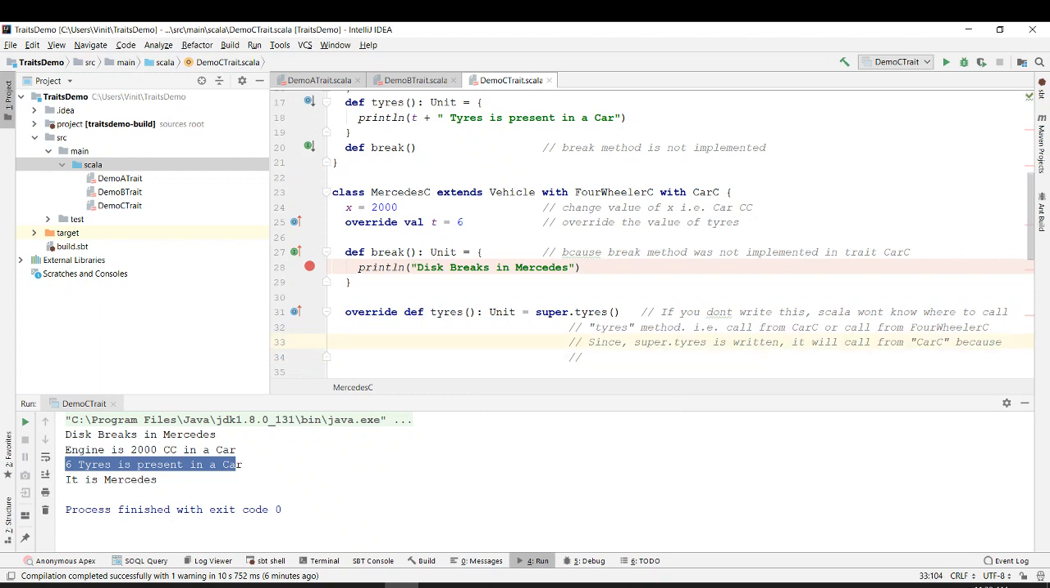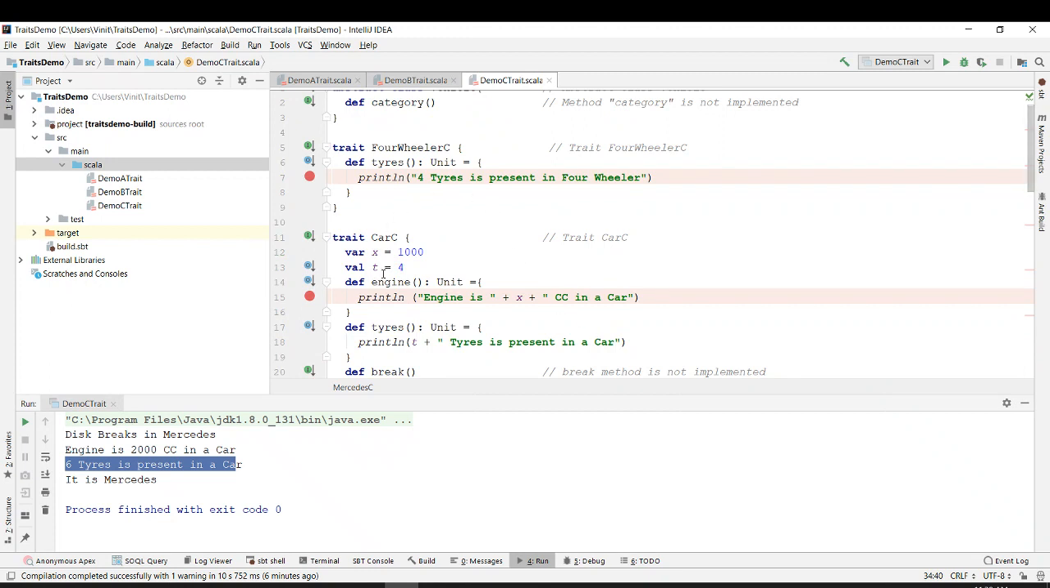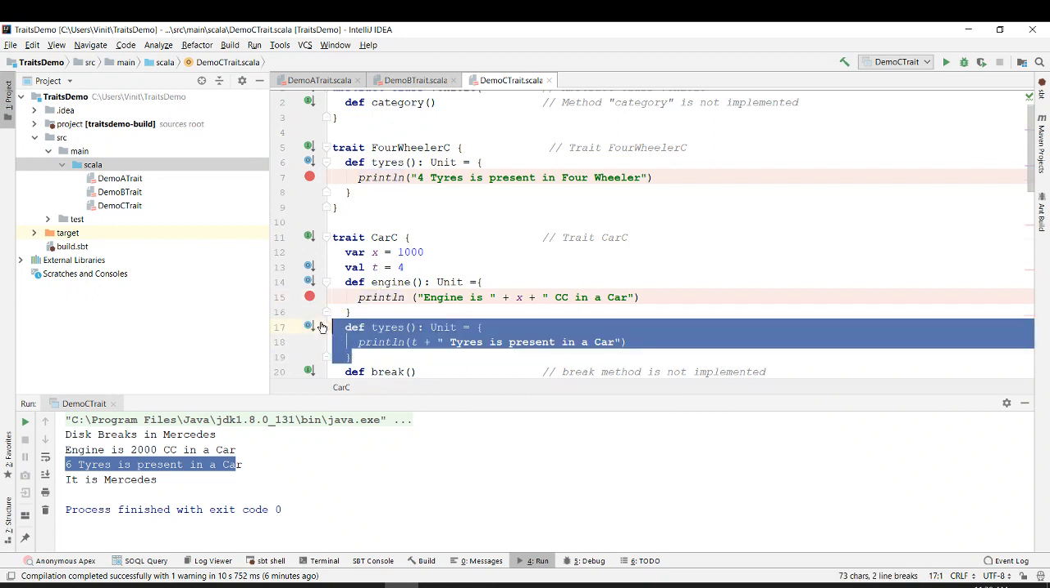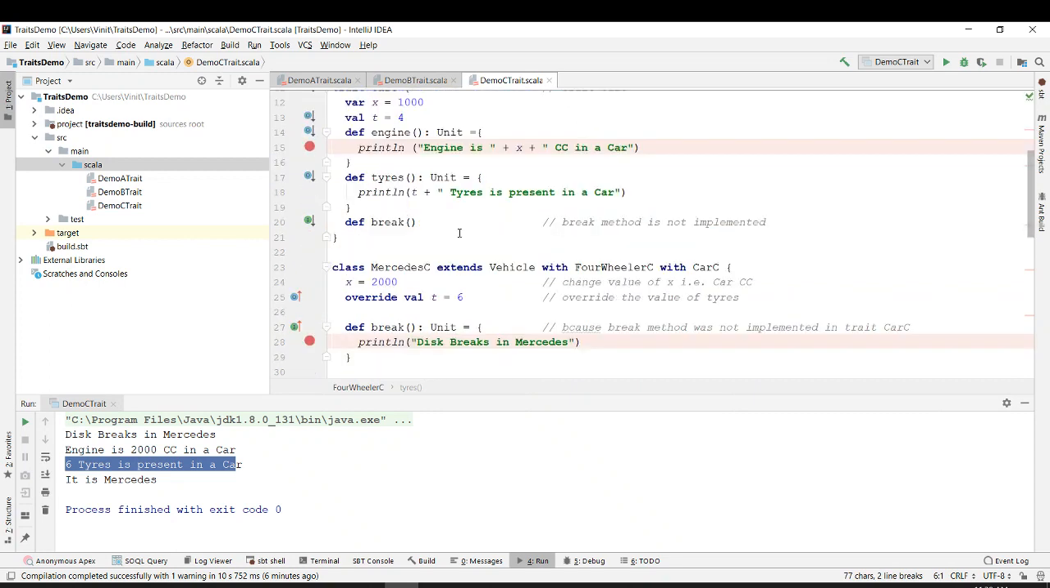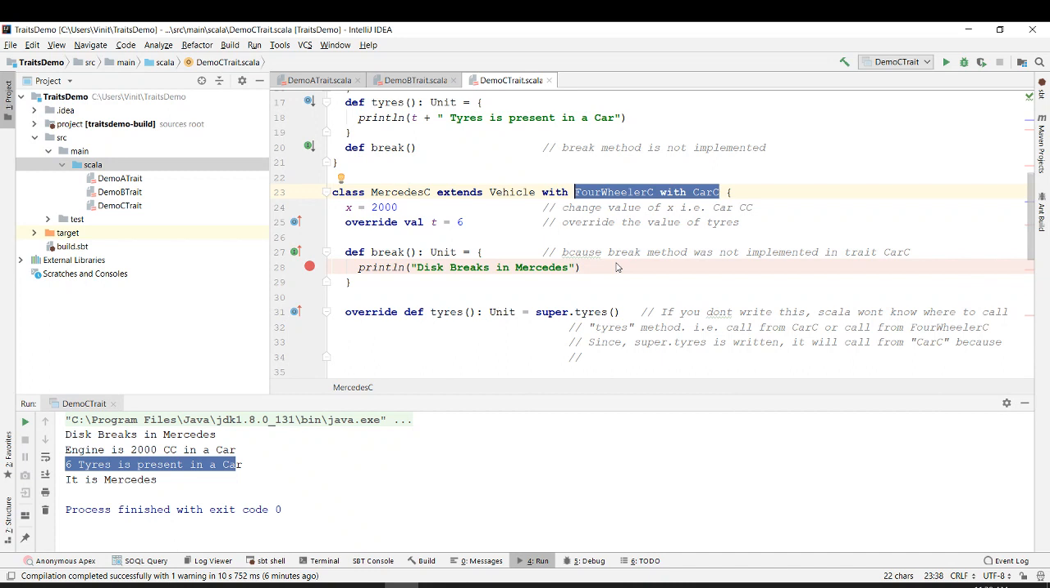Why will it call from car C? Why will it not call from four wheeler? Why will this car tires be called from car C and not from four wheeler? Because we have defined the tires function, because we are overriding val t is equal to 6. No, here. No, I have highlighted the answer.